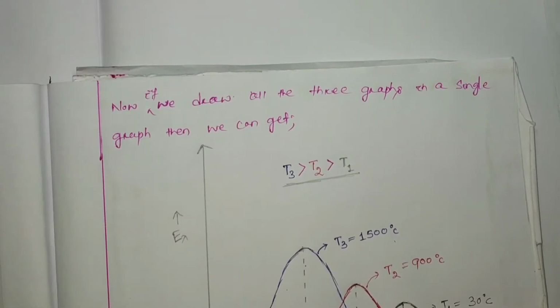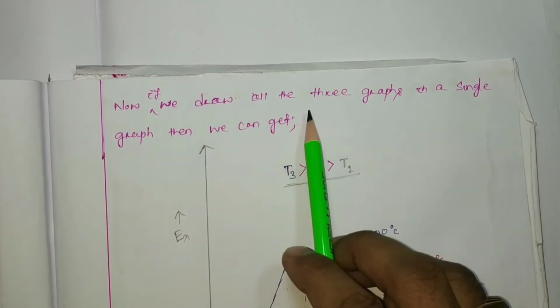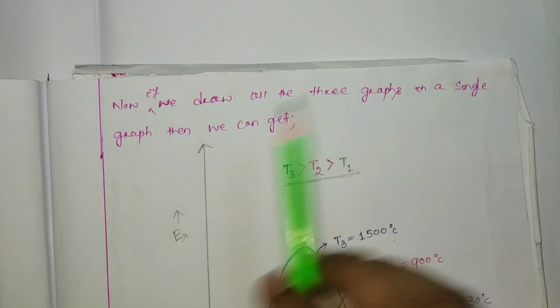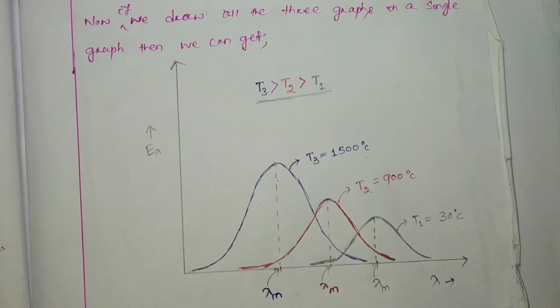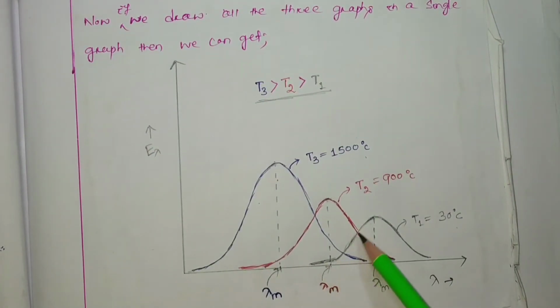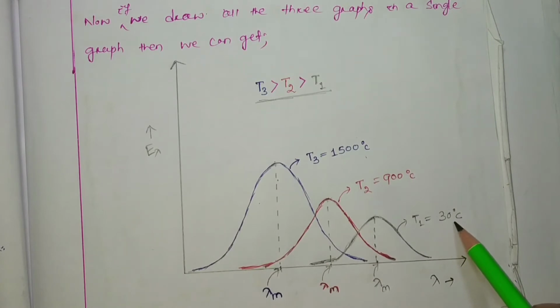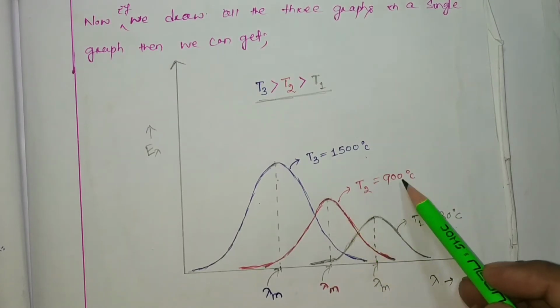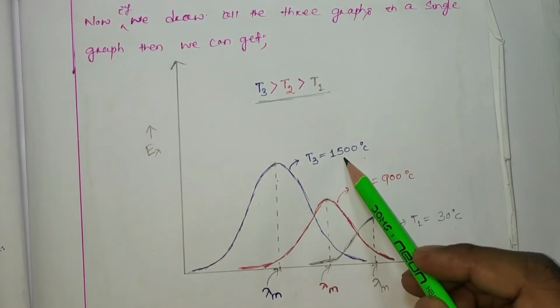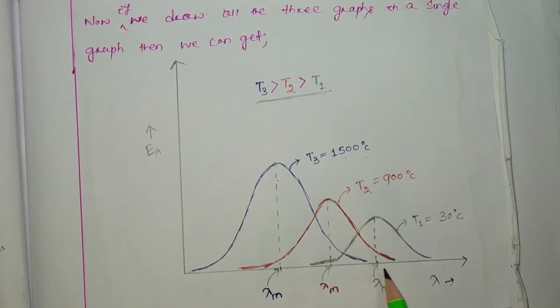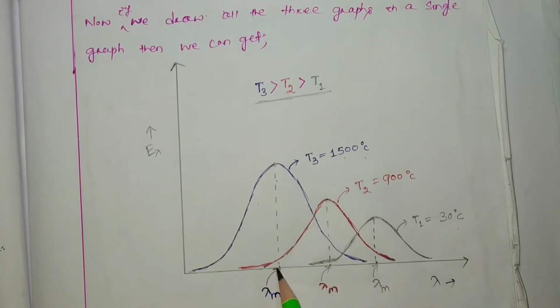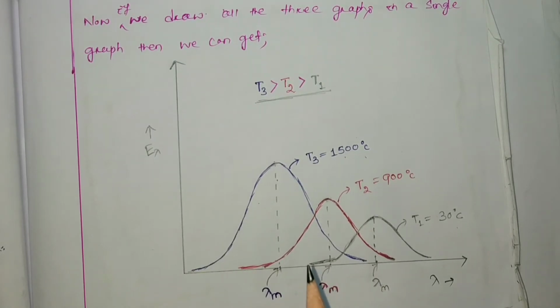So if we draw all three graphs in a single graph, we get it like this. This graph belongs to temperature 30 degree centigrade, this one to 900 degree, and this one to 1500 degree centigrade. Here you can see that when the temperature rises, the corresponding lambda m decreases in the same proportion. So lambda m times T will be constant.